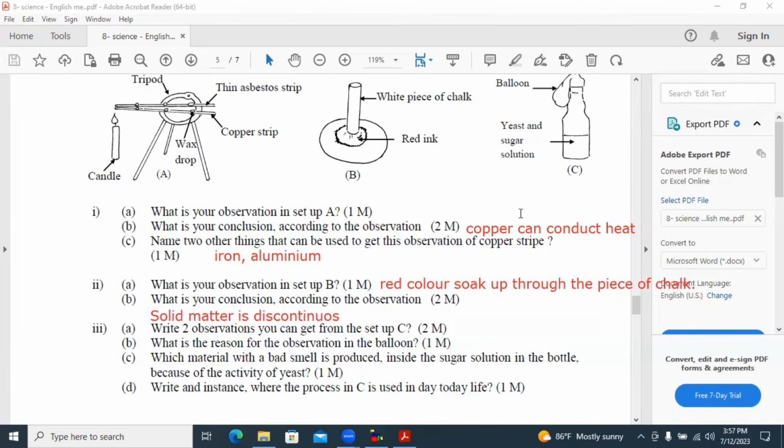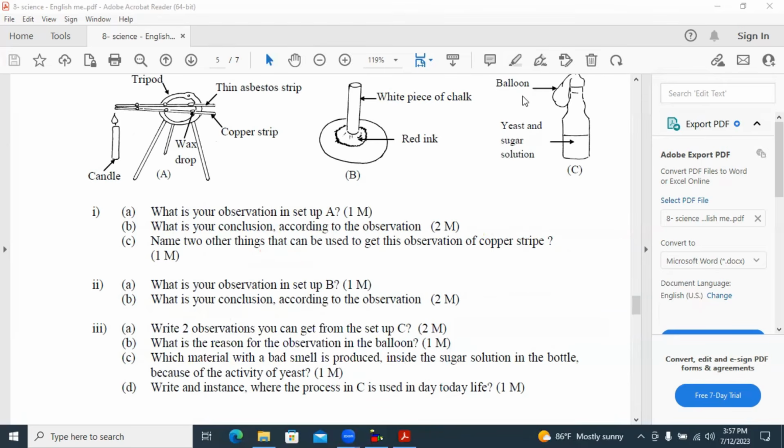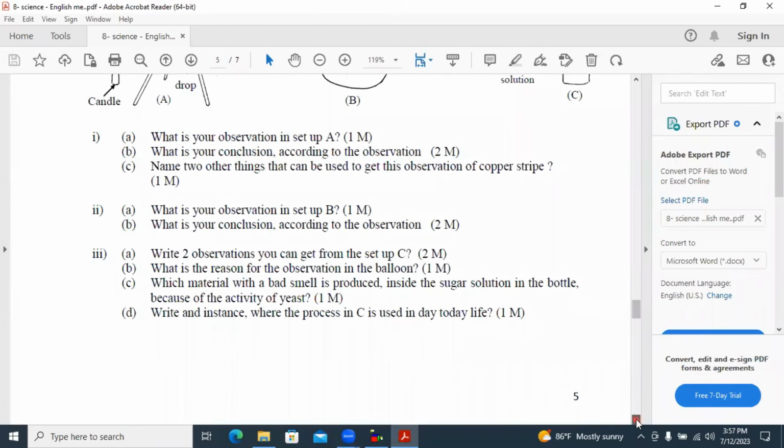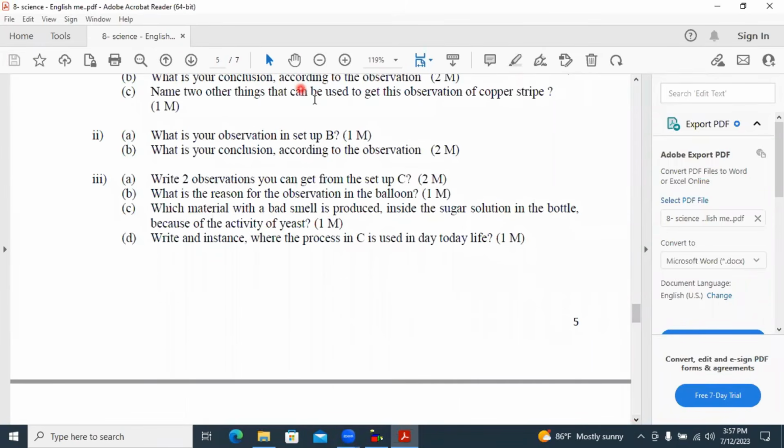Now we will move to the third part of that. A part. Write two observations you can get from setup C. I'll write two observations for that. Inflate the balloon. Balloon is inflating. The other one is heat the bottle. Bottle is heating.